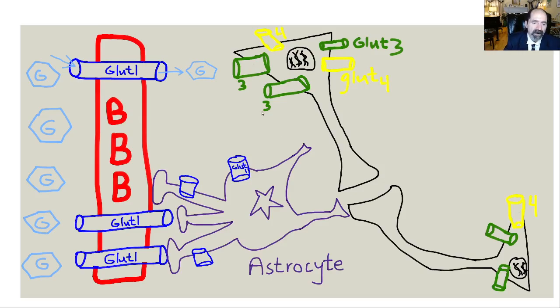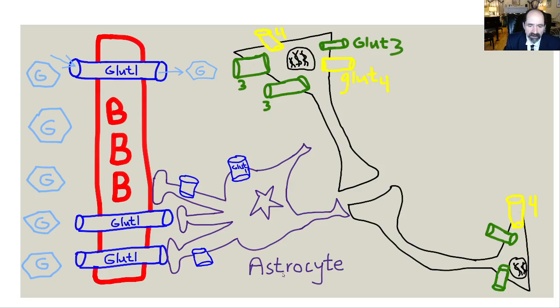Okay, here's a diagram of the blood-brain barrier. So for the blood-brain barrier, this is glucose, outside the brain in the blood. Here are the endothelial cells, the main component of the blood-brain barrier. There's also parasites on there. The glucose type 1 transporters, they're not insulin dependent. They let the glucose come right into the brain area. The brain wants that glucose big time.